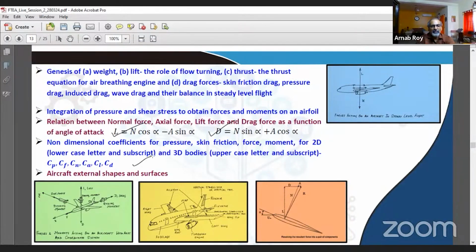Then came non-dimensional coefficients for different parameters like pressure, skin friction, force, moments, and the 2D and 3D body nomenclatures. And then we also familiarized ourselves with aircraft external shapes and surfaces. You may recall having seen diagrams like this where we showed different control surfaces on an aircraft and so on. This is a diagram where we talked about steady level flight and how the forces balance each other. These are the different components of forces and moments which can act on an aircraft and so on. And this is a very classical picture of the different forces which act on an airfoil and the angle of attack.